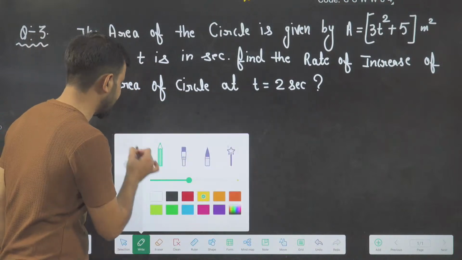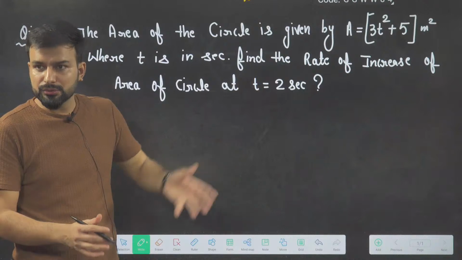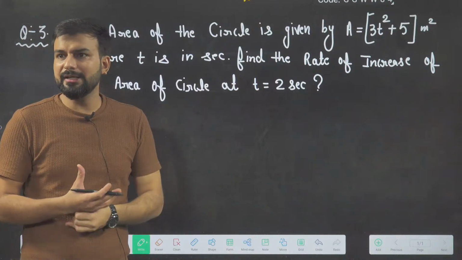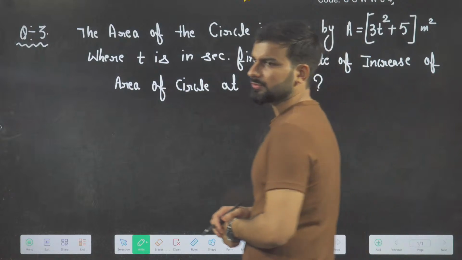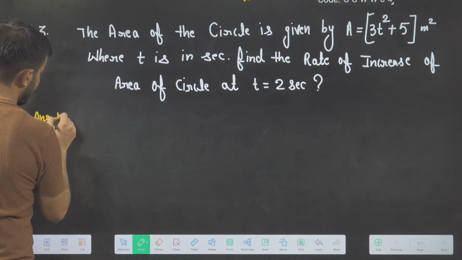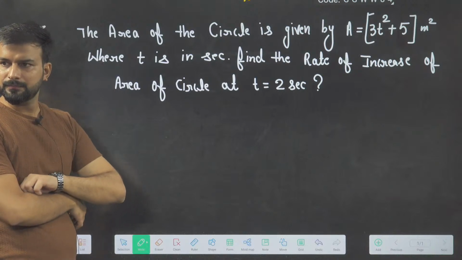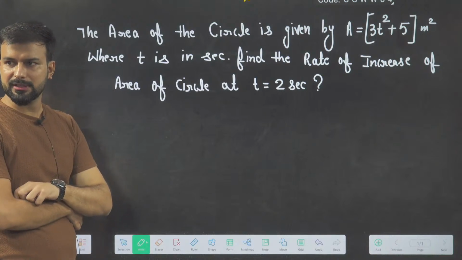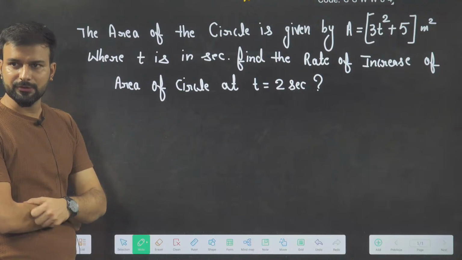This is a very, very important question, and this question actually uses differentiation, right? It is an application of differentiation. So many members are answering 12 seconds, but the answer will not be 12 seconds.